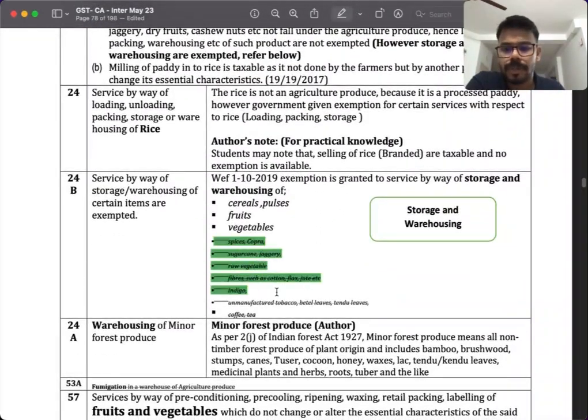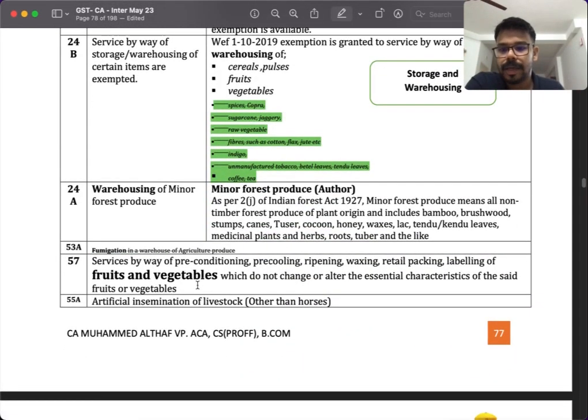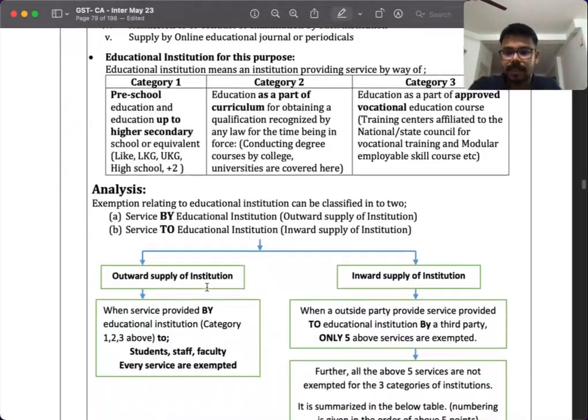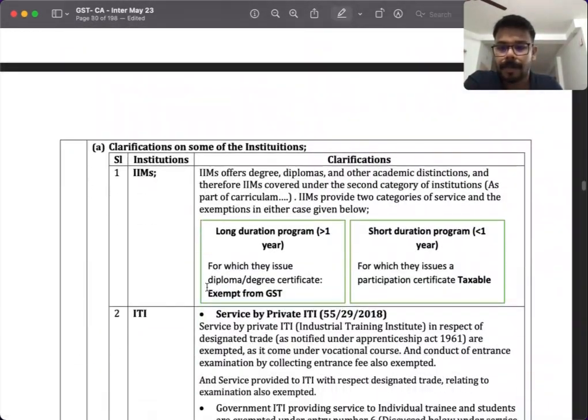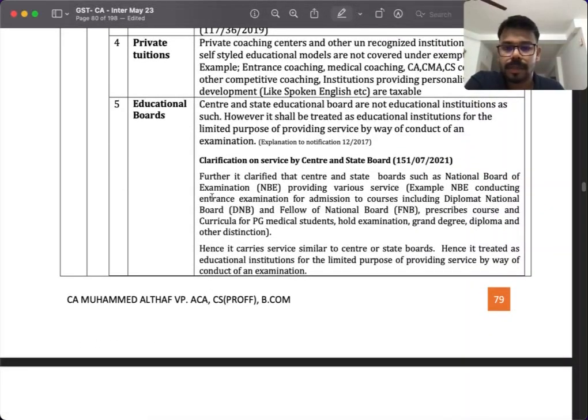And in the agriculture things, what is the amendment they brought in? They have removed all these things in the storage and warehousing, and they have removed this one. And what they have done is, I'll show you. That one they have removed.